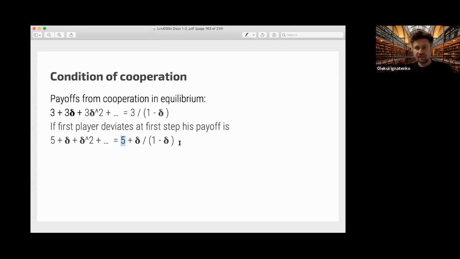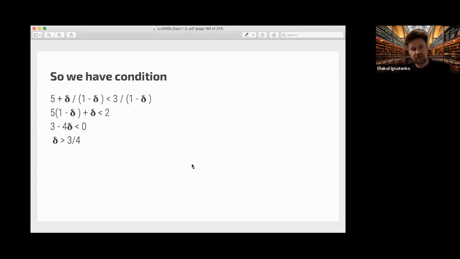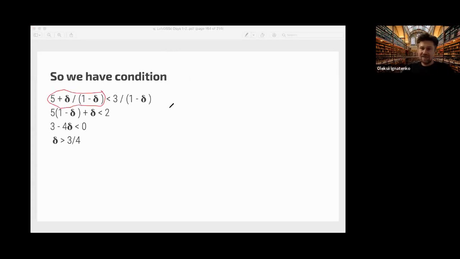That is the future profit of always defecting, discounted by delta because it would be in the next round. So now we should compare these two, and we want the expected payoff of deviating to be less than not deviating. Okay, so we have the condition for delta.